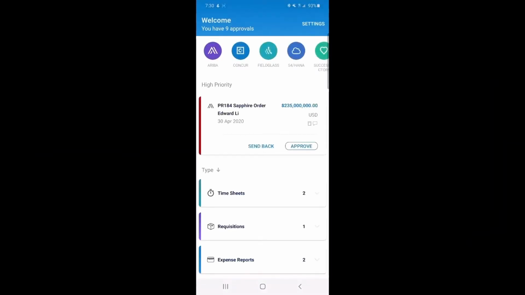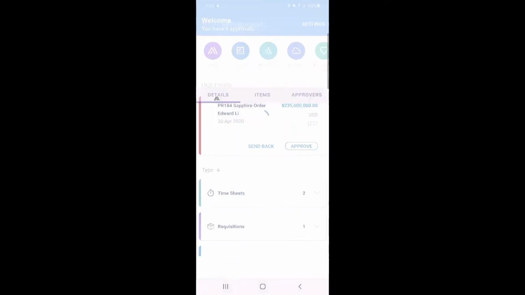Once in the mobile app, Tim can see across the top he has approvals from each of the different business units across the board. The first one that he sees is this $235 million high priority requisition request that clearly is standing out in a high priority because there's an anomaly with the dollar value there. So let's click into that.